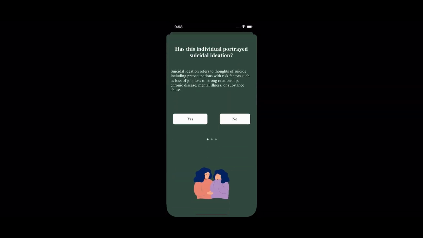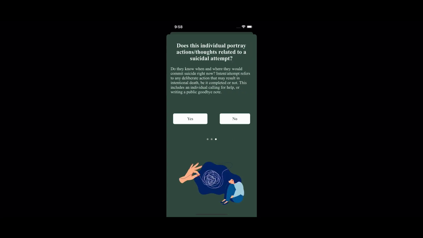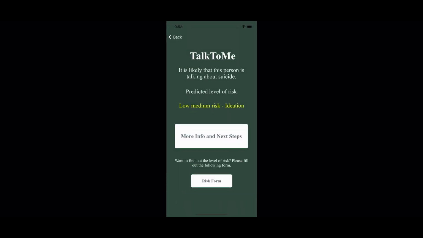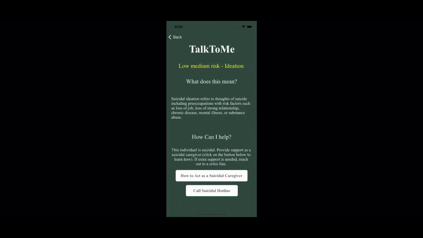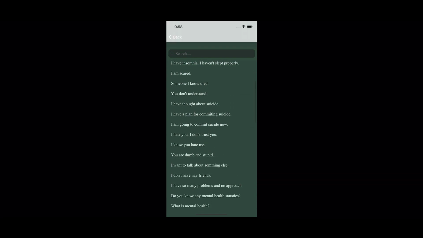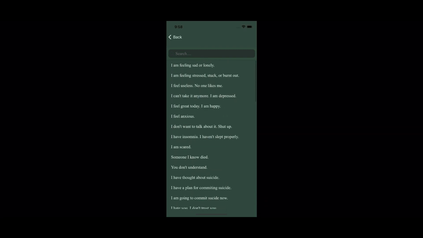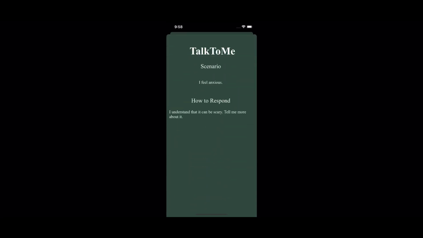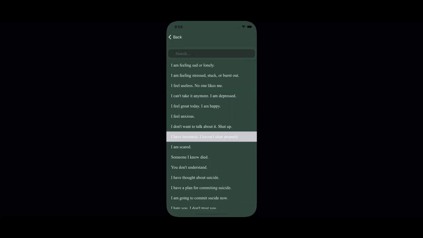You can also determine the level of risk by filling out a series of questions called the risk form. For example, if you were to type yes, no, no, then a low-medium risk of ideation will be outputted. If you click more info and next steps, it'll tell you what this means, how you can help, and give you 2 options. If you were to click how to act as a suicidal caregiver, it'll tell you how to have a really meaningful, informative, and educative conversation with this potentially suicidal person so that you make sure that you are helping the situation rather than hurting it.